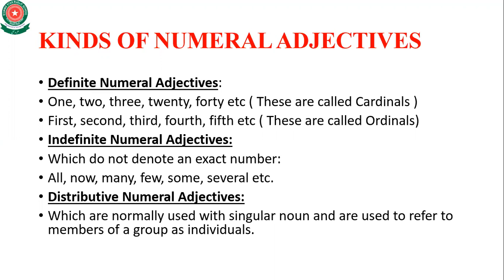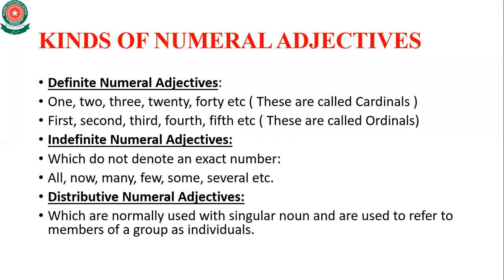I cannot understand, because it is indefinite, there is not an exact number of students. So the words all, many, few, some, several, etc. are the indefinite numerals, whereas with the definites, 1, 2, 3, I can understand how many students there are.